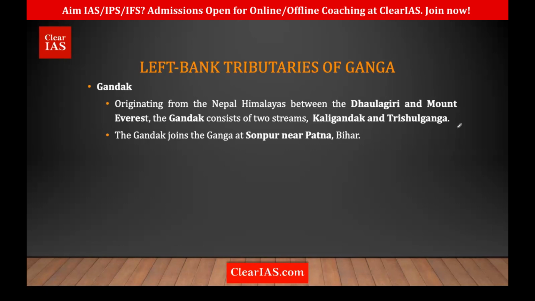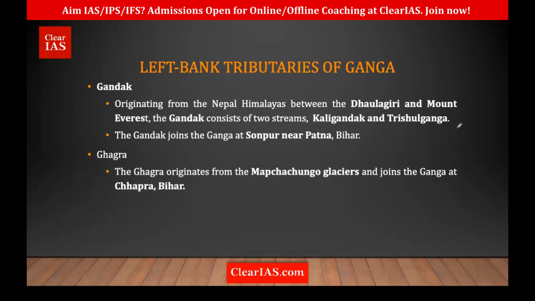Okay, so the origin is between Dhaulagiri and Mount Everest, and yes, it has two streams, Kali Gandak and Trishul Ganga. Okay, and the Gandak joins Ganga at where? Sonpur near Patna. Next important tributary is Gagra. Okay, Gagra originates from where? There's a glacier called Mapchachungo Glacier. Okay, and it joins Ganga in Bihar itself at Chhapra. It's not that important, but just remember there's a glacier called Mapchachungo from where Gagra was originating.